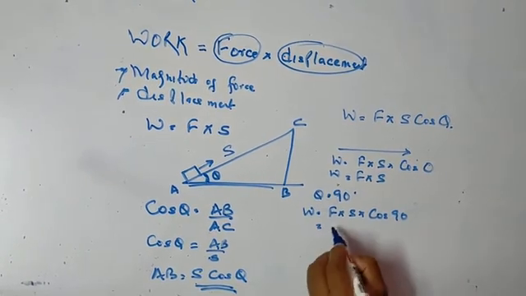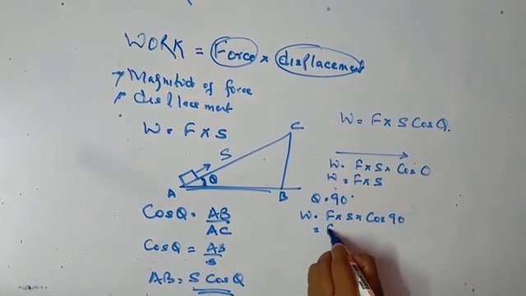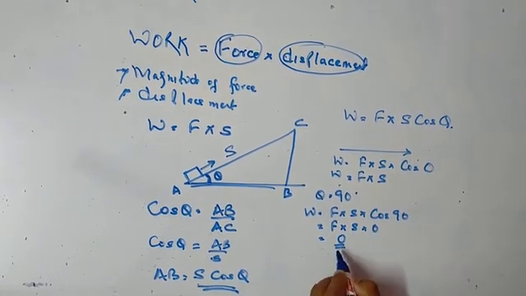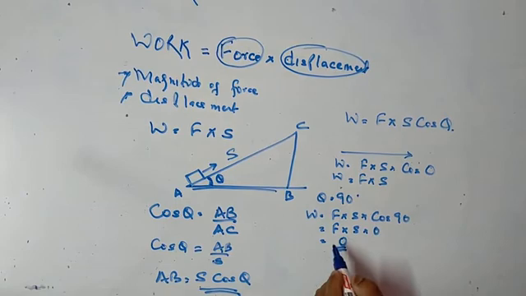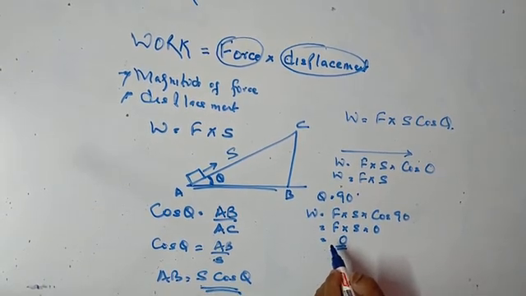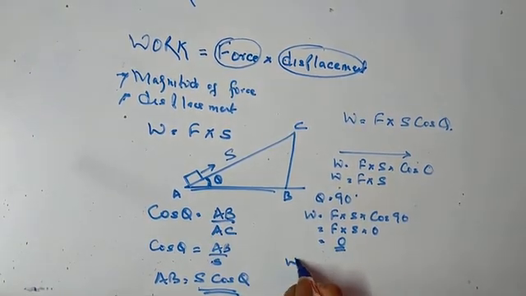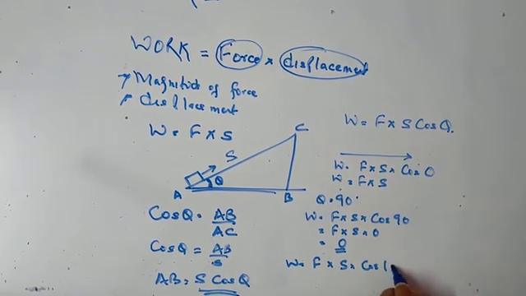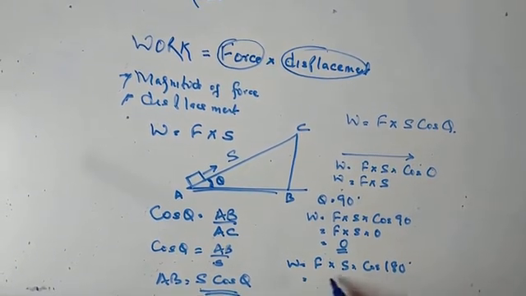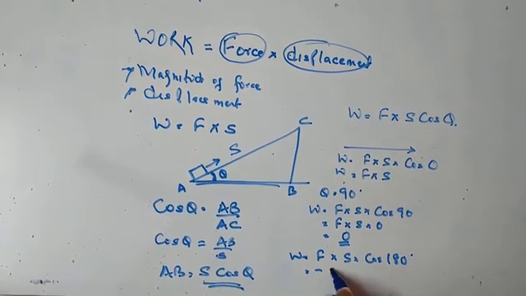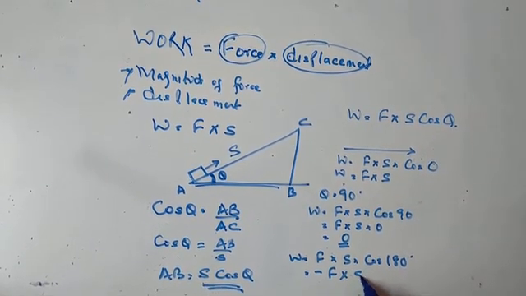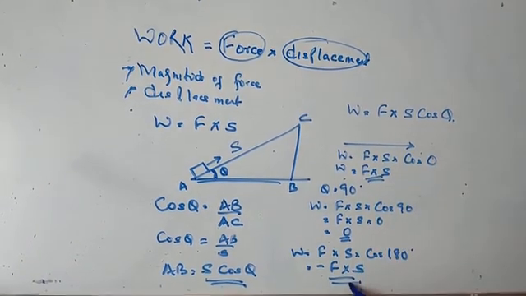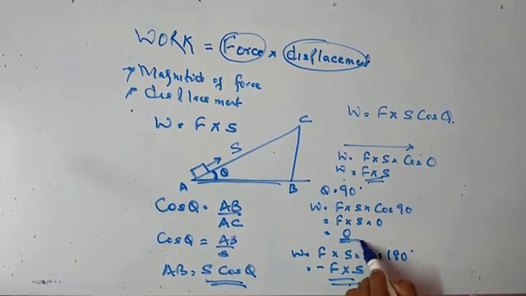Cos 90 is 0, so work done is 0. The work done can be positive, it can be negative. When the angle is 180 degrees, W is equal to F into S into cos 180. We know that cos 180 is minus 1, so it will be minus F into S. So work done can be positive, negative, or 0.